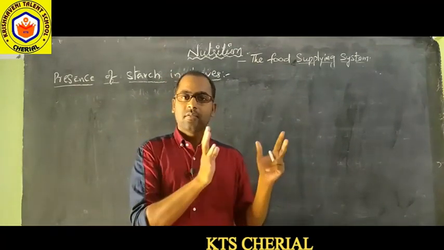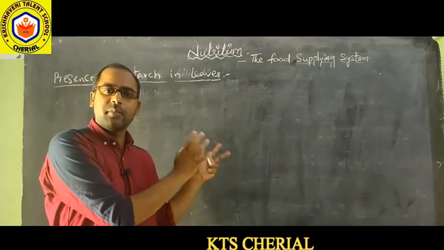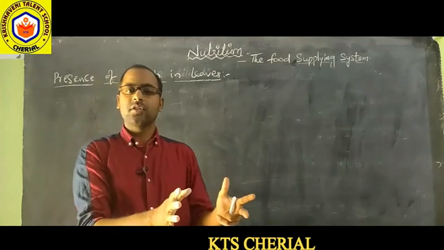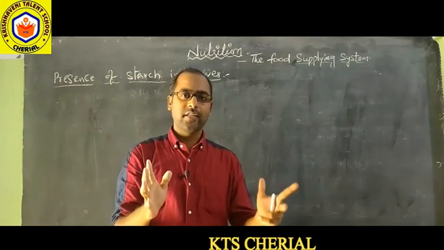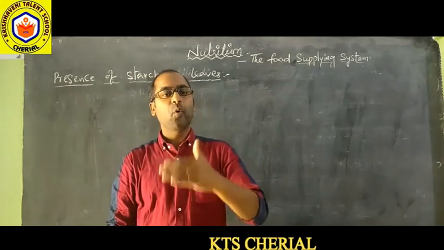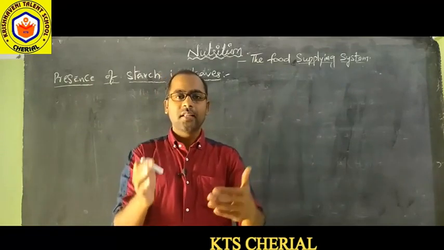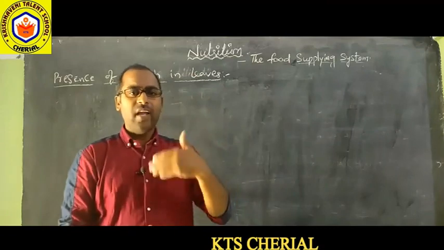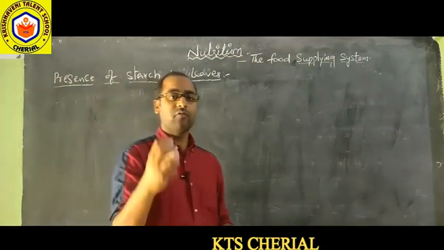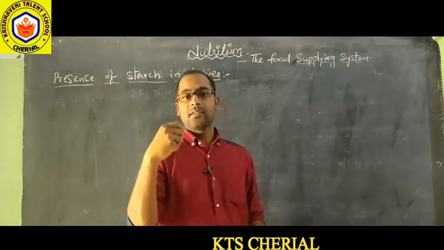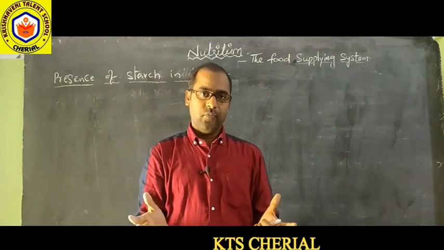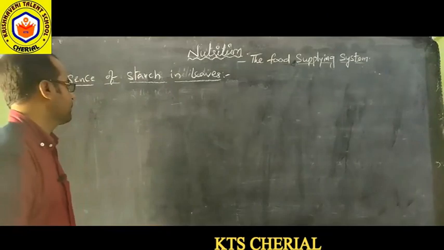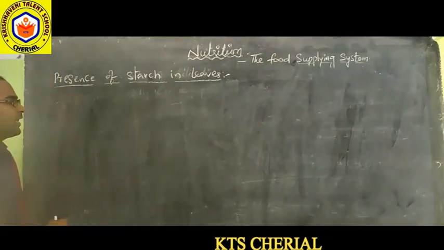According to C.B. van Niel's equation and Robert Hill's equation, carbohydrates will be produced in photosynthesis. As more carbohydrates are produced, they will be converted into starch. So we have to test whether starch is produced in photosynthesis. By this activity we can test for the presence of starch in leaves.